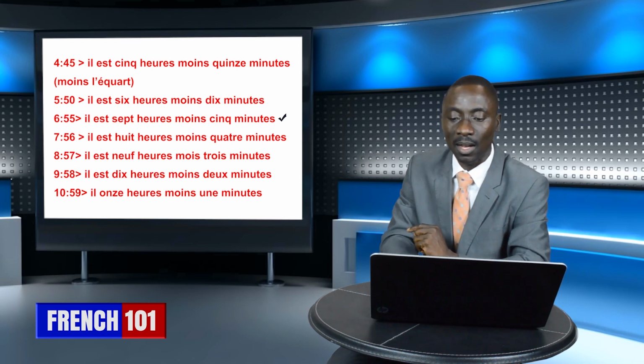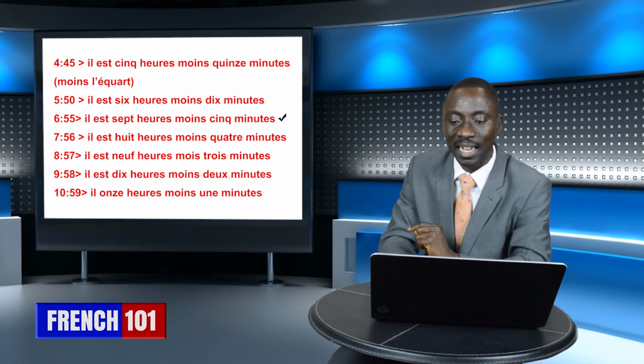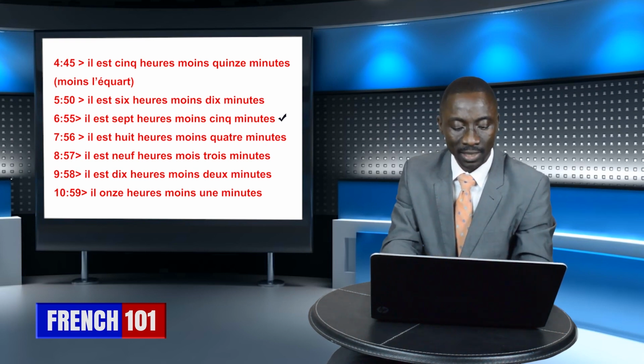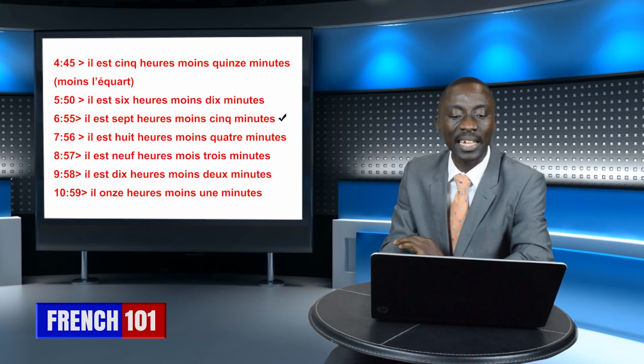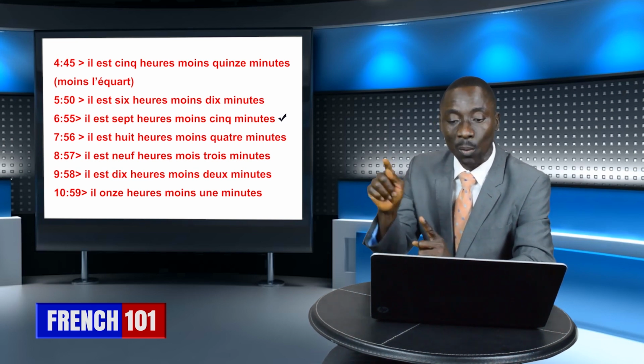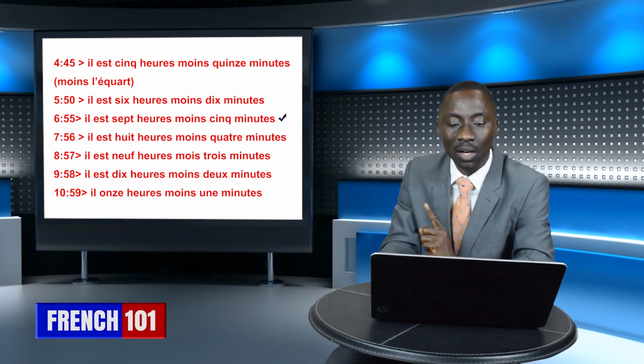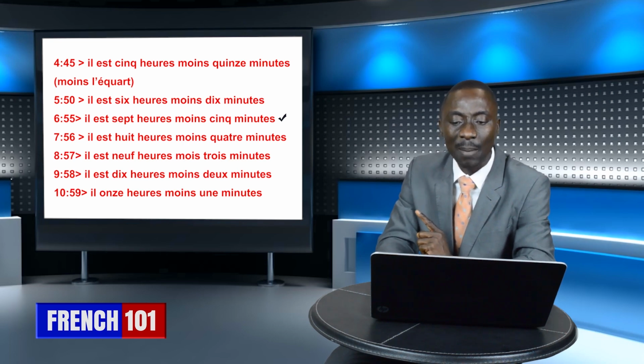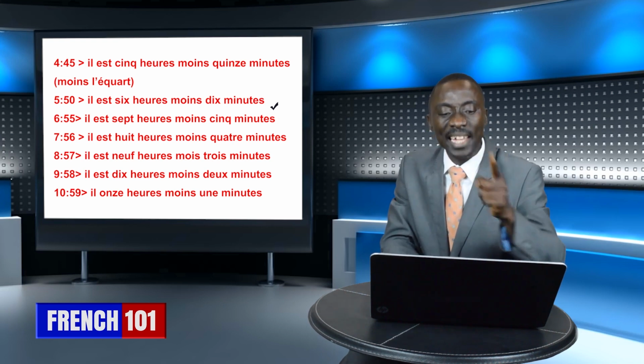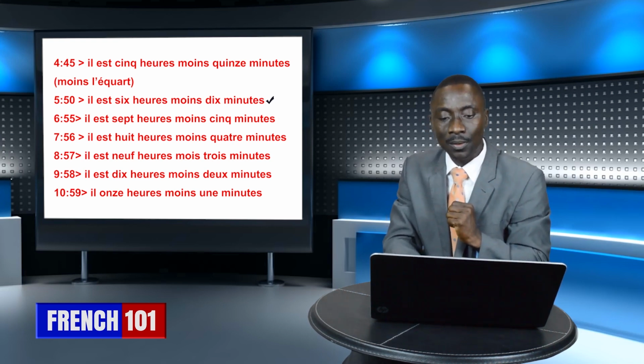Of course, 5 minutes to go there. Il est 7 heures moins 5 minutes. Of course, it's going to 7 o'clock, but remaining how many minutes? 5 minutes remain.